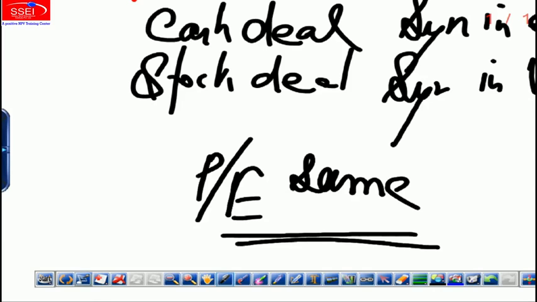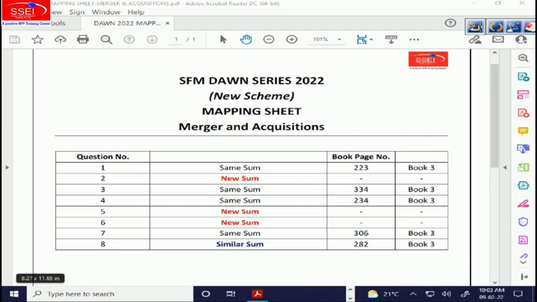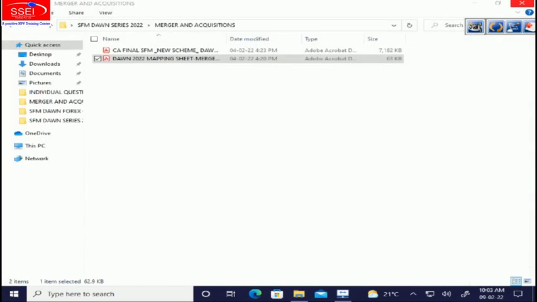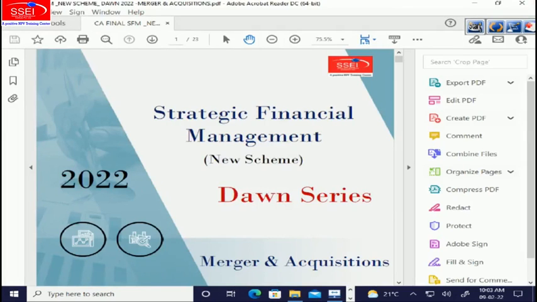Let's move into the sums. So I'm going to the sums area. So this is the sums sheet.